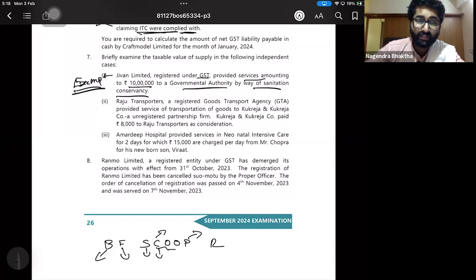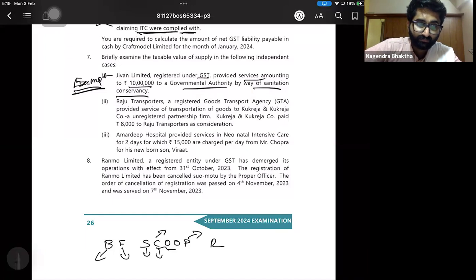Services provided by a GTA to an unregistered person, including an unregistered casual taxable person other than a partnership firm, whether registered or not under any law, including association of persons, is exempt under GST. Hence, the consideration of 8,000 paid by Kukreja and Kukreja is taxable under GST, and that is under RCM, reverse charge.